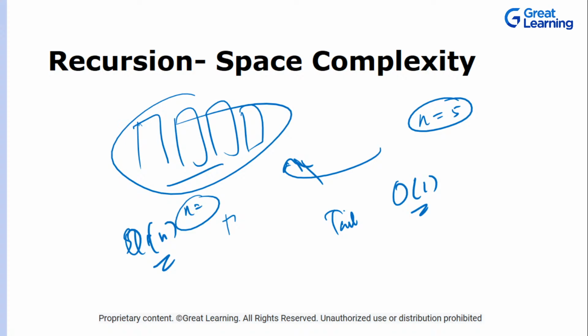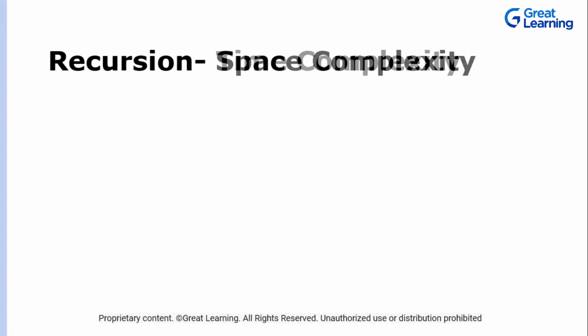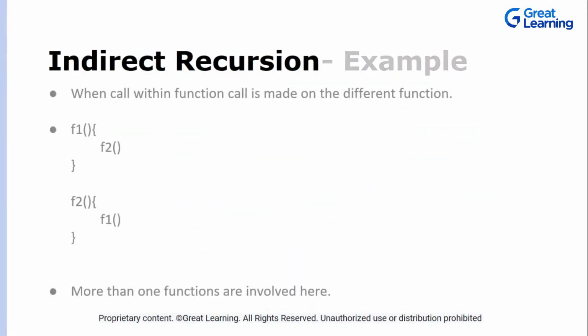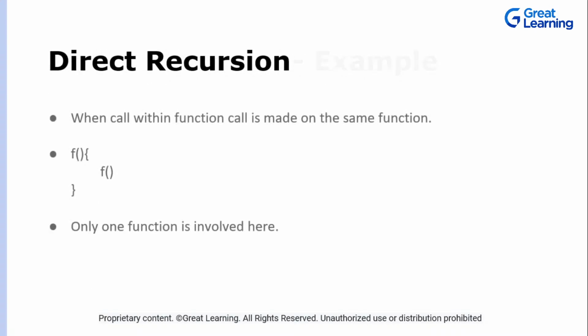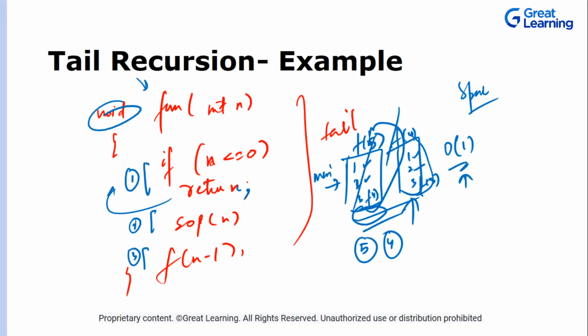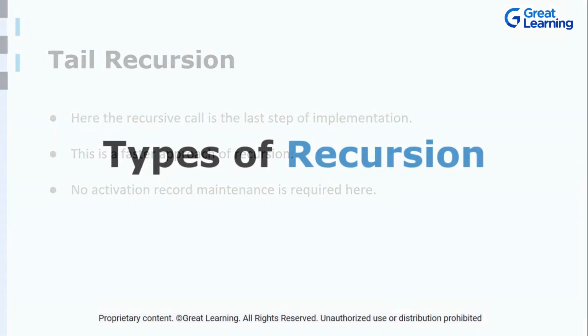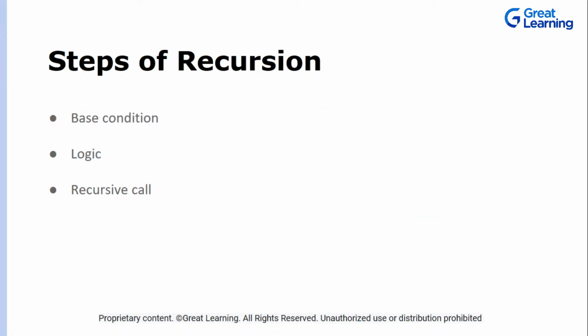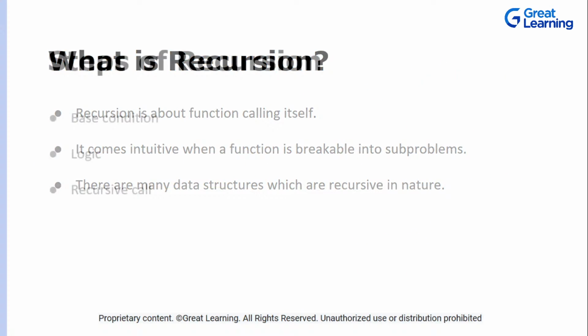So is this clear, guys? Quickly confirm. Am I going too fast, or is this clear? Do you want me to repeat anything, the time, the space, or indirect recursion, direct recursion, tail, non-tail, how they are different, how we are utilizing the space in both? Please confirm, and if everything is okay, great. We'll move ahead with the examples and we'll see more.